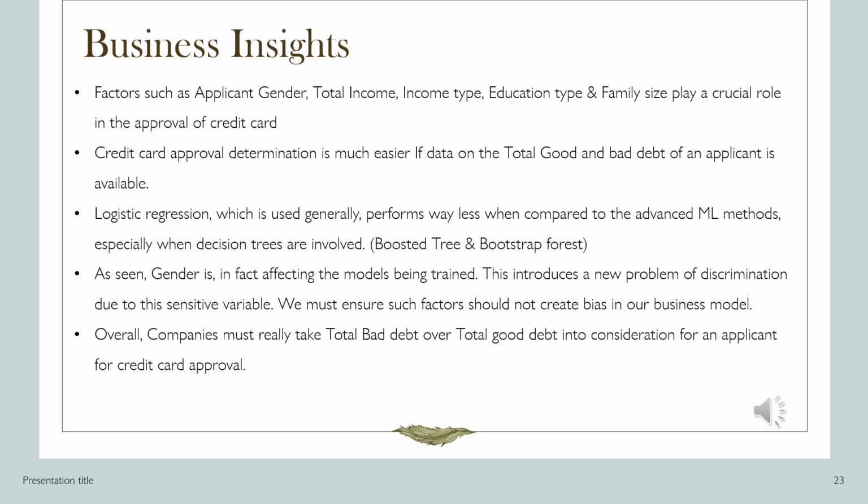As seen, gender in fact is affecting the models being trained. This is bad. This introduces a new problem of discrimination due to a sensitive variable, that is gender. We must ensure such factors do not create bias in our business model. Overall, companies must really take the total bad debt over total good debt into consideration for an applicant for credit card approval.